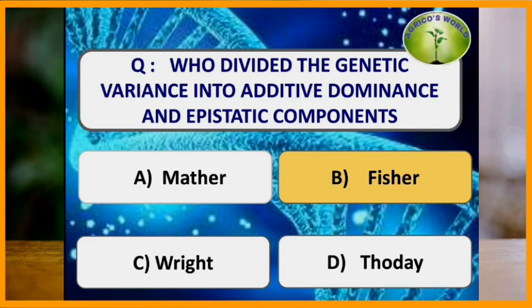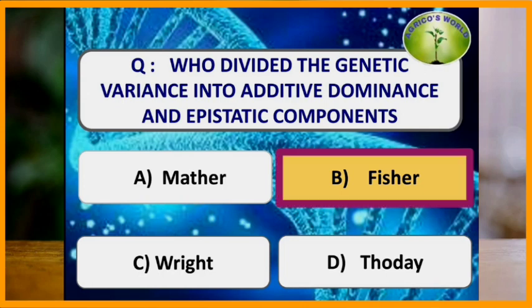Who divided the genetic variants into additive, dominance and epistatic components? Fisher is the scientist who had divided the genetic variants into additive, dominance and epistatic components, whereas Wright divided the genetic variants into additive and non-additive components, and Mather divided the phenotypic variants into heritable fixable and heritable non-fixable components.